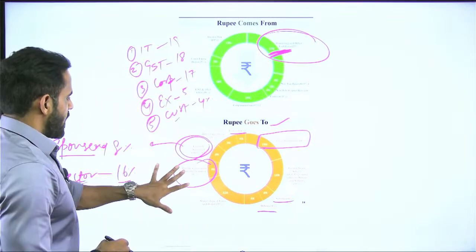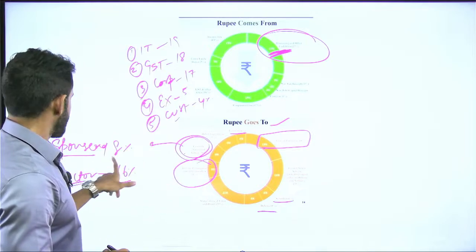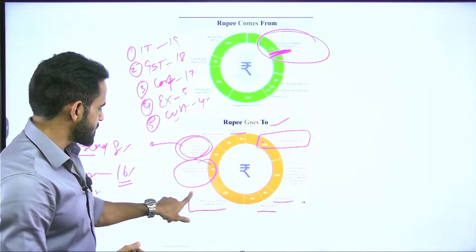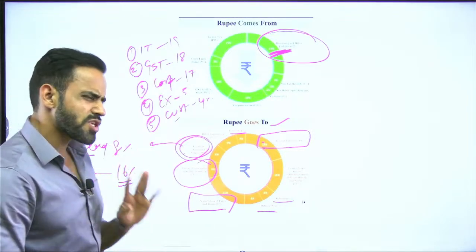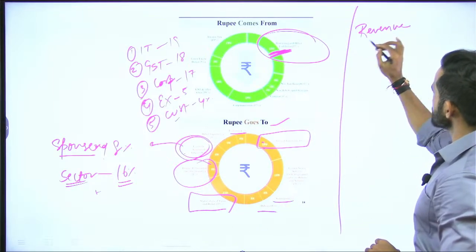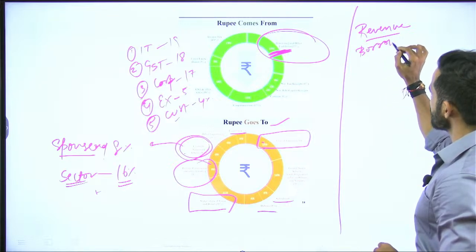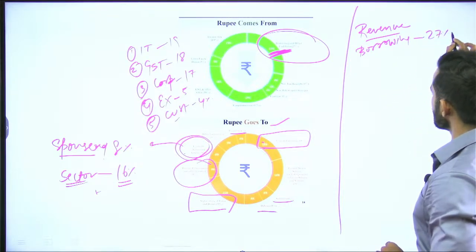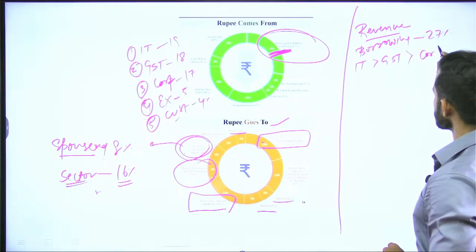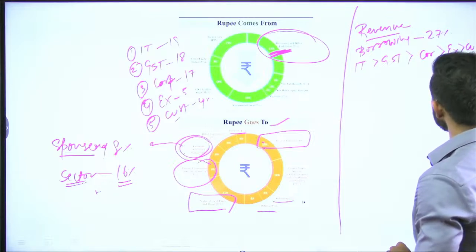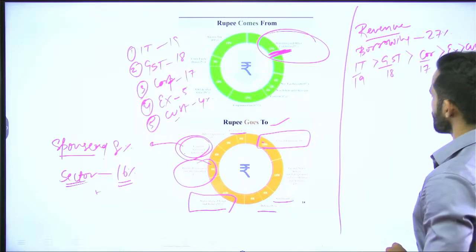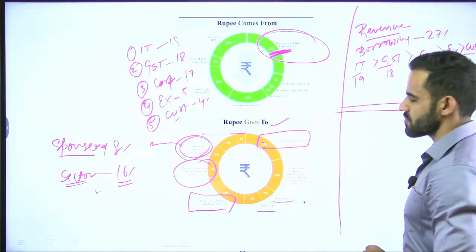So, centrally sponsored scheme 8%, central sector scheme 16%, interest payment 19%, and state share of taxes and duties 21%. 2-3 questions can be asked. Again, let me simplify this entire thing. On the revenue side, the biggest contributor is borrowing, that is 27%. Then we have IT, GST, corporate tax, excise, and then customs. So, these are the revenue sources: 19%, 18%, 17%, 5%, 4%. This is the major income source of the government.